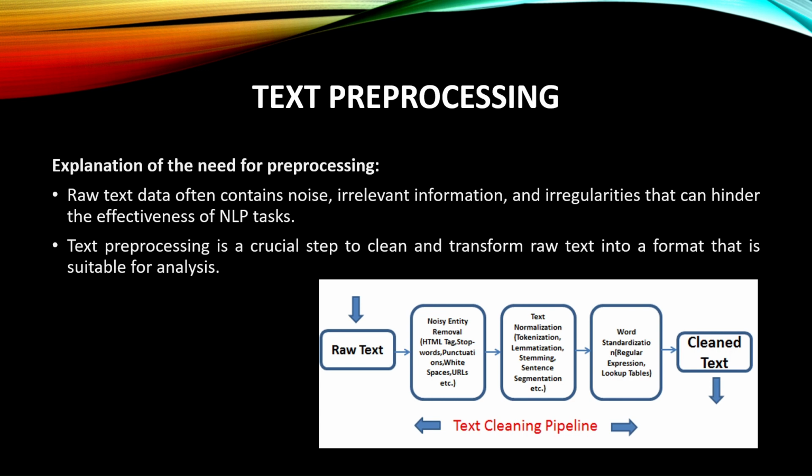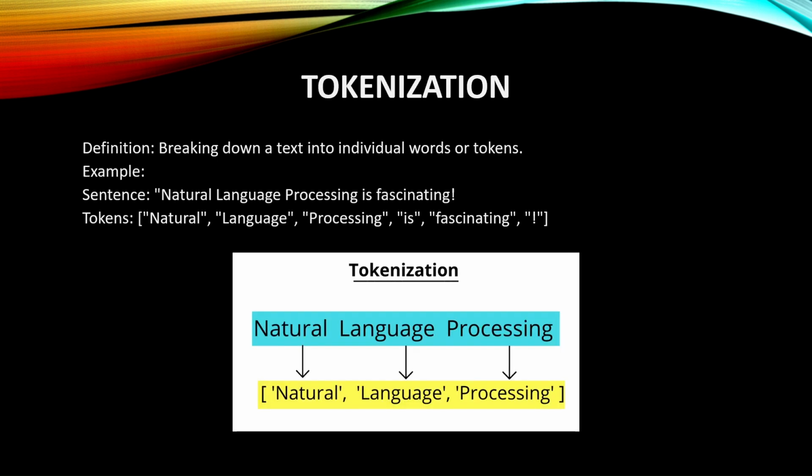So when raw data is given to the system, we at first remove the noise, and then we use text normalization such as tokenization, lemmatization, stemming, etc. Then the word standardization. After that we get a clear text. That clear text is given to a machine learning model such as an RNN model to do the NLP for that given text. What is tokenization?